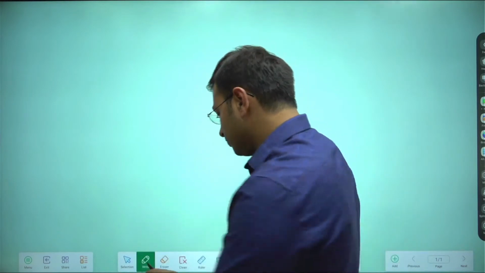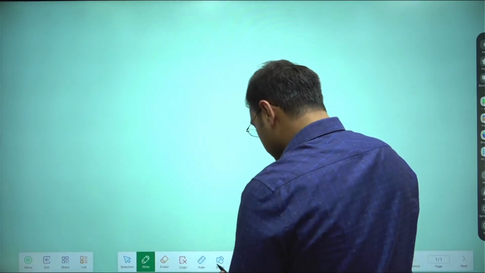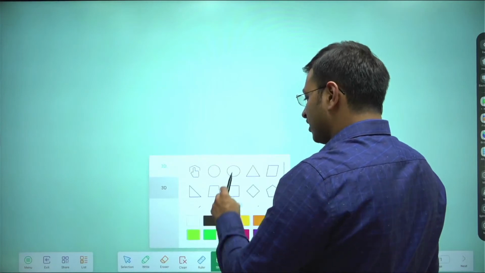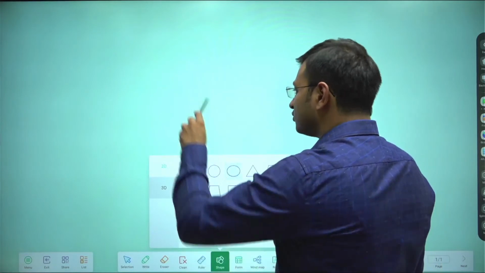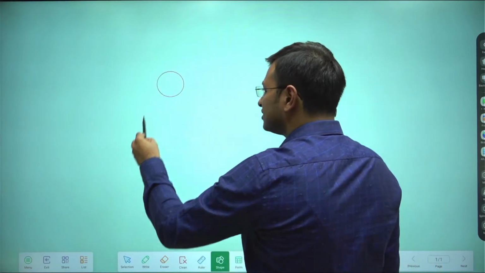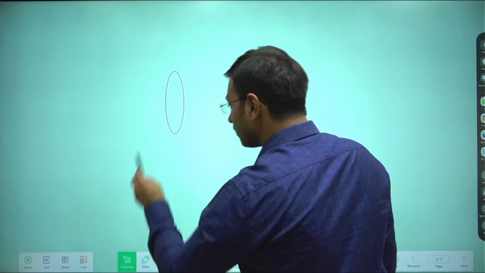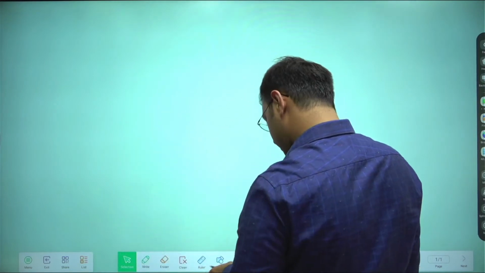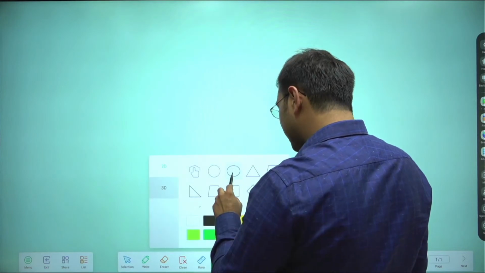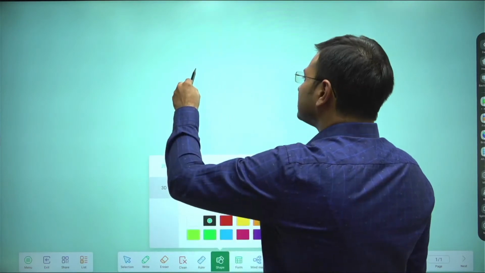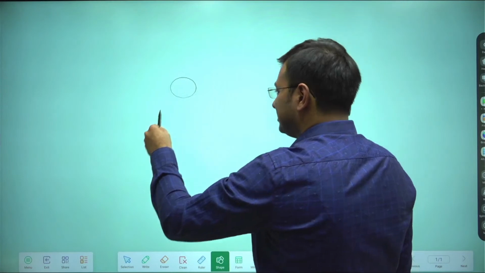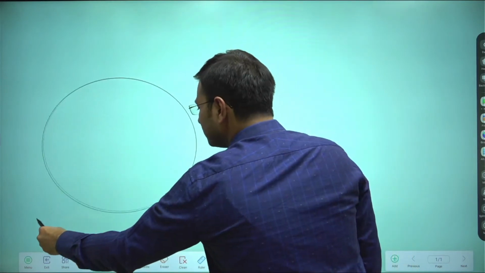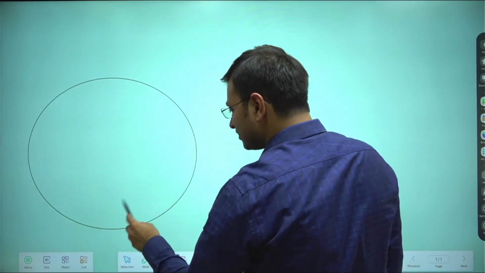I'm quickly recapping all the winds which we did yesterday, and how you have the cells. So let us take full use of this digital board. Let us draw the Earth in its original spherical shape. The shape of Earth is spherical, rather it's geoidal. It is bulging in the center and flattening at the poles. So this is the shape of Earth.